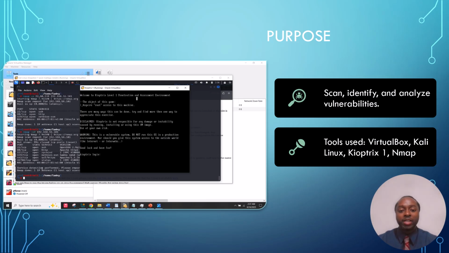Ethical hacking helps us identify vulnerabilities before attackers can exploit them. And in this lab, I scanned the Captcha 1 virtual machine using Kali Linux and Nmap to find vulnerabilities and understand the system's weaknesses.